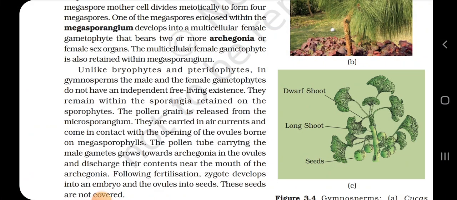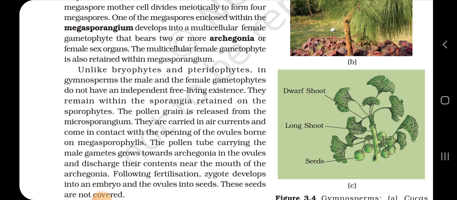The megaspore mother cell divides meiotically to form 4 megaspores. One of the megaspores enclosed within the megasporangium develops into a multicellular female gametophyte and bears 2 or more archegonia, or female sex organs. The multicellular female gametophyte is also retained within the megasporangium. Unlike bryophytes and pteridophytes, in gymnosperms, the male and female gametophytes do not have an independent free-living existence. They remain within the sporangia retained on the sporophytes.